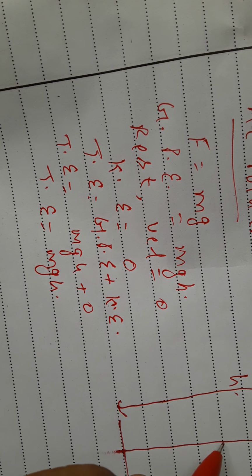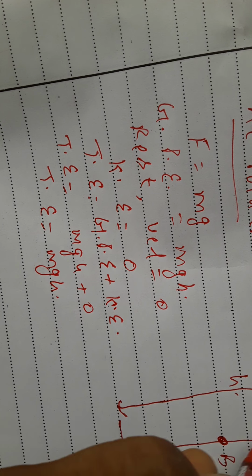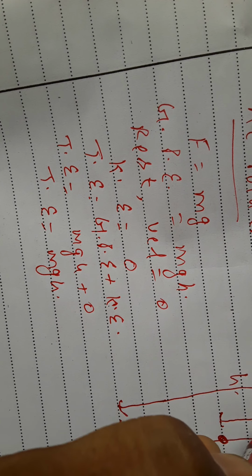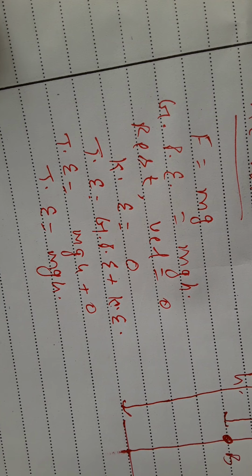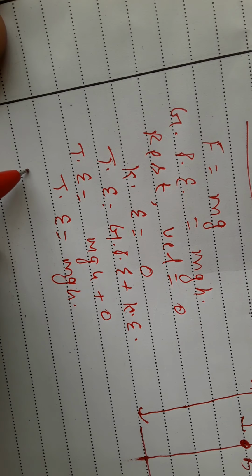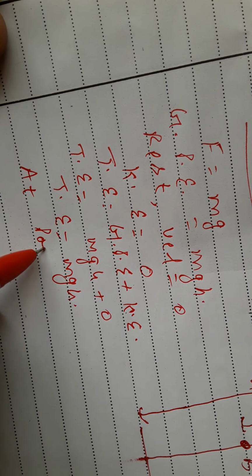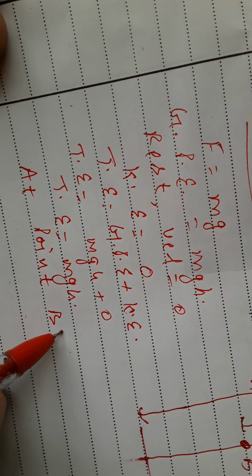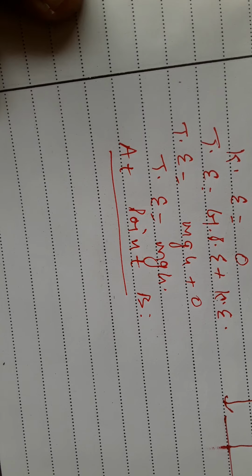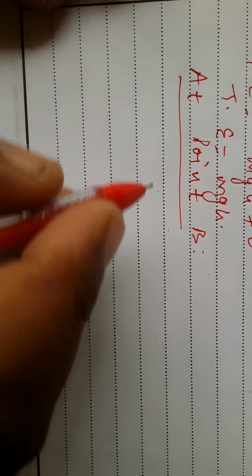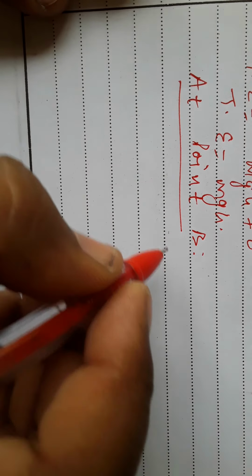Now the object is moving from point A to point B downward. Distance is x. At point A, initial velocity is 0. So at point B, the distance covered is x.